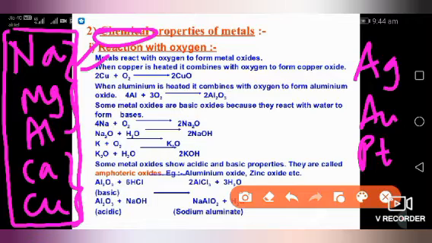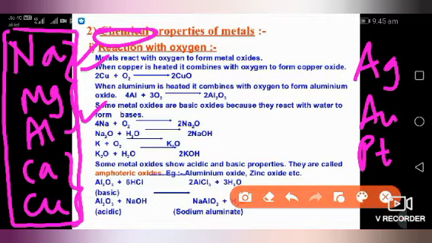Suppose when copper is heated, it combines with oxygen to form copper oxide. This is the reaction: Cu plus O2 will give CuO, and whatever 2 is there, that is balancing. You did balancing of chemical equations in the first chapter. It is the same. When aluminum is heated, it combines with oxygen to form aluminum oxide. Only the difference is in the numbers; the rest, it is producing oxides.